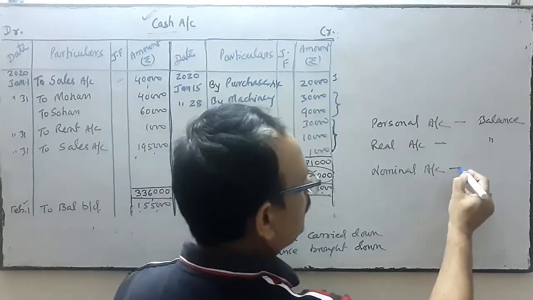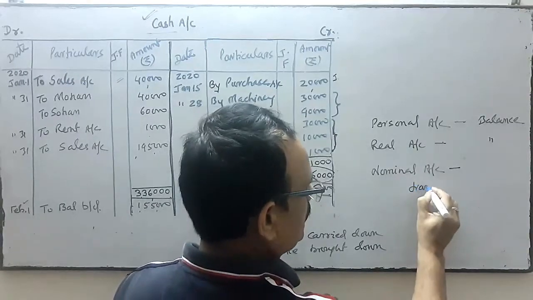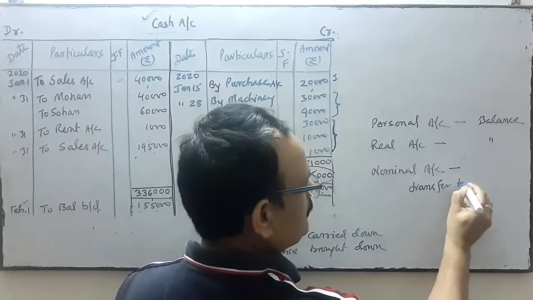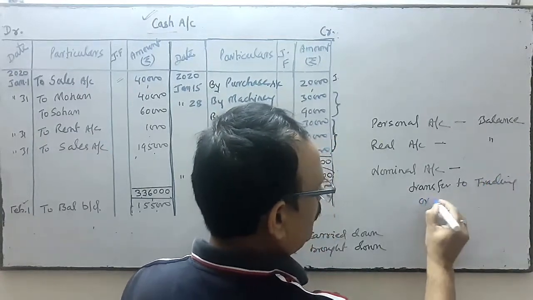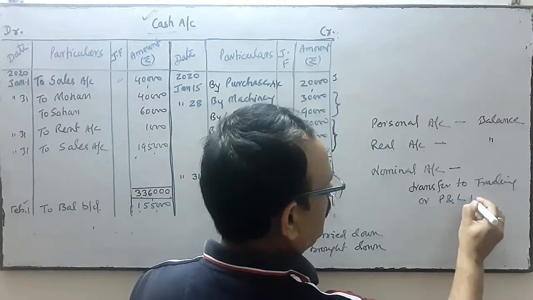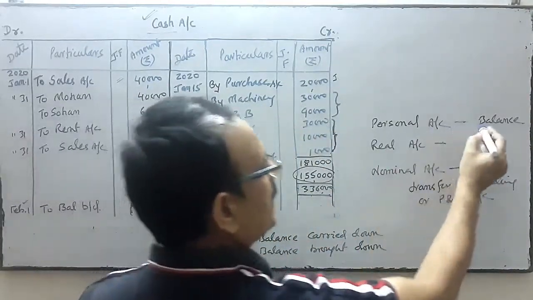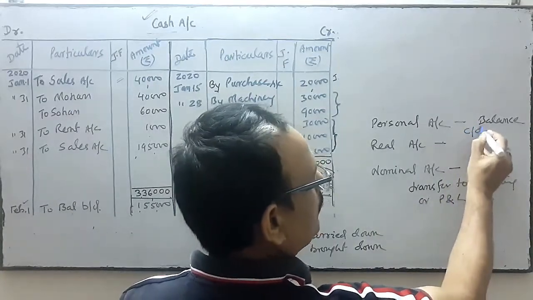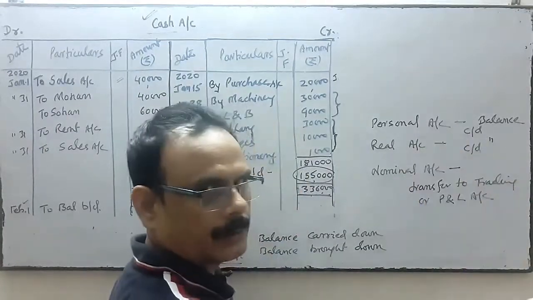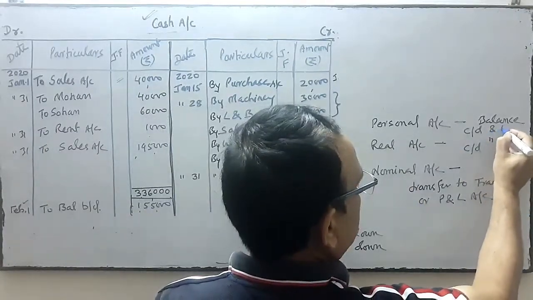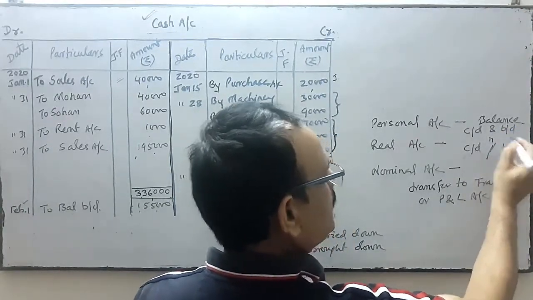But for a nominal account, we do not try to find out the balance. The balance of a nominal account is transferred to the trading account or profit and loss account. This balance is not carried forward. Here, if there is a real account balance, it is carried down and brought down. Real account also is carried down and brought down if there is a balance.